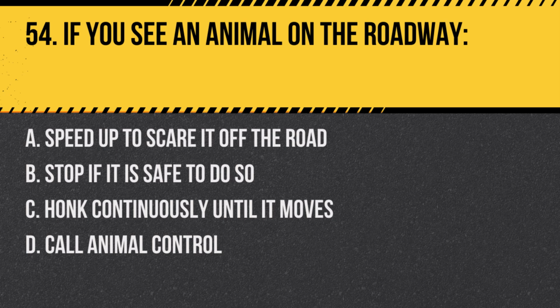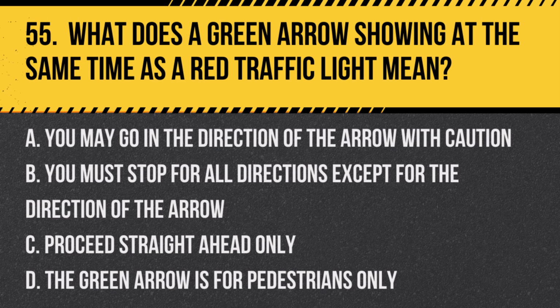Question 54. If you see an animal on the roadway: A. Speed up to scare it off the road. B. Stop if it is safe to do so. C. Honk continuously until it moves. D. Call animal control. Answer. B. Stop if it is safe to do so. If you encounter an animal on the roadway, stopping or slowing down, if it is safe to do so, can prevent an accident.